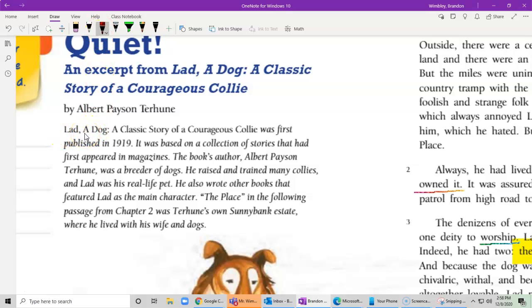Lad, a Dog. A classic story of a courageous collie was first published in 1919. It was based on a collection of stories that had first appeared in magazines. The book's author, Albert Payson Terhune, was a breeder of dogs. He raised and trained many collies, and Lad was his real-life pet. He wrote other books that featured Lad as the main character. The place, in the following passage from Chapter 2, was Terhune's own Sunnybank estate, where he lived with his wife and dogs.